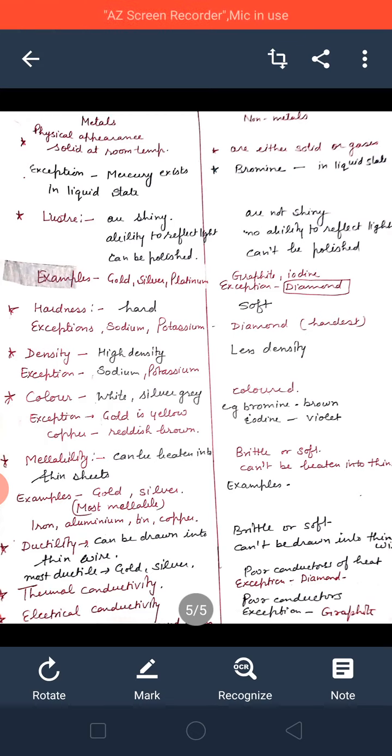So today we have discussed some general properties on the basis of which we can divide elements into metals and non-metals. Now you are able to distinguish between metals and non-metals. Thank you. Have a nice day.